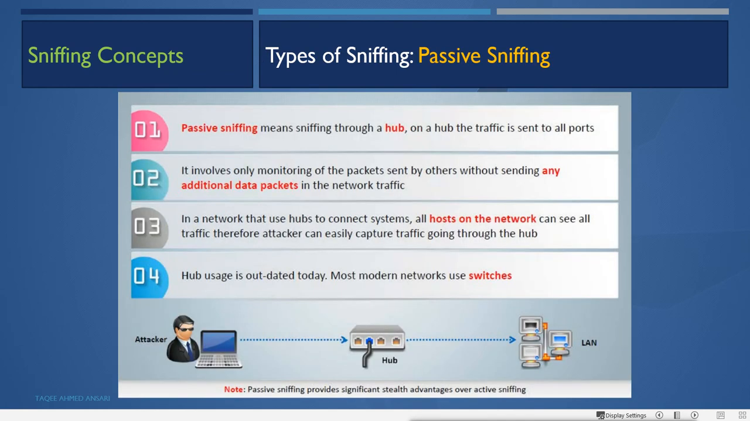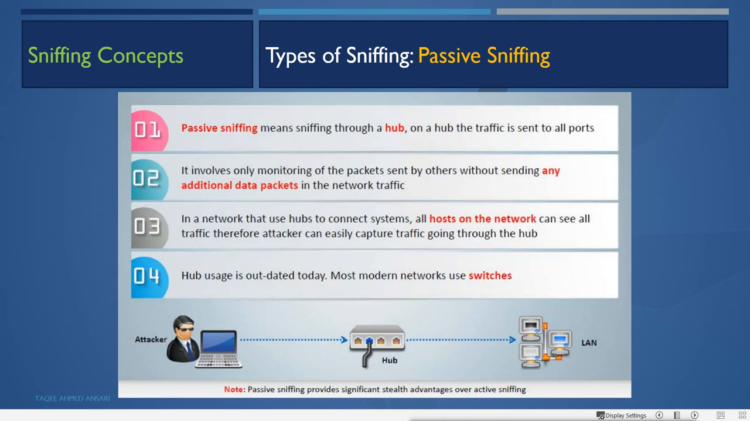Now we have different types of sniffing. First, passive sniffing. Passive sniffing means sniffing through a hub, where traffic is sent to all ports, and it involves only monitoring of the packets sent by others without sending any additional data packet. In a network that uses a hub to connect systems, all hosts on the network can see all traffic. Therefore, an attacker can easily capture traffic going through the hub. Hub usage is outdated today, so most modern networks use switches.